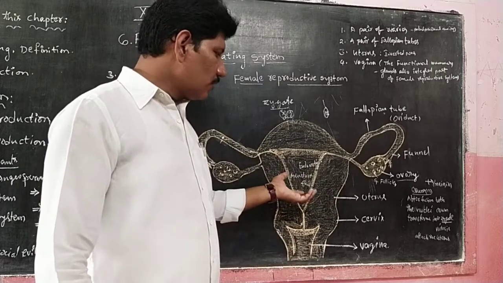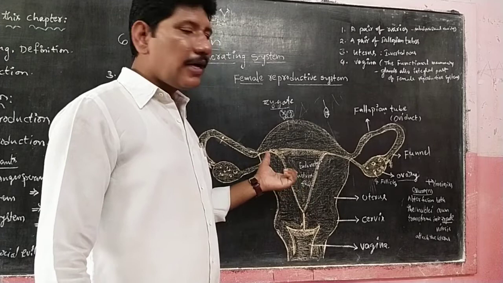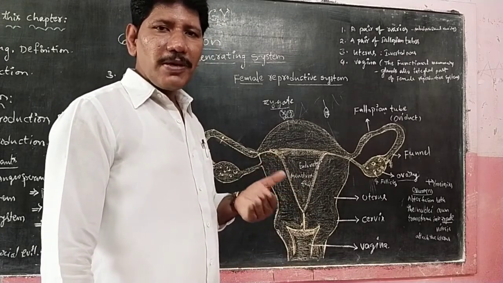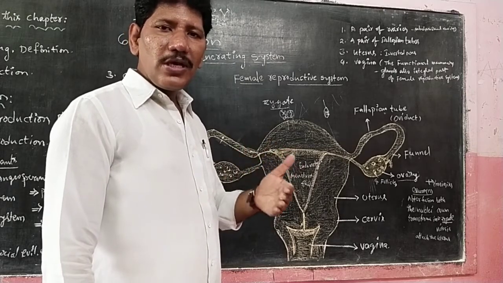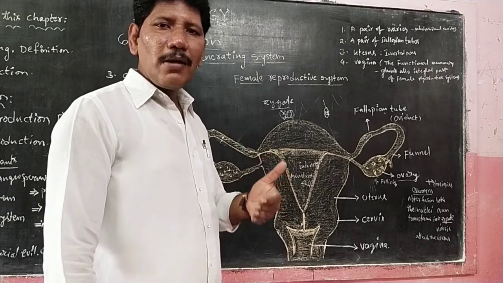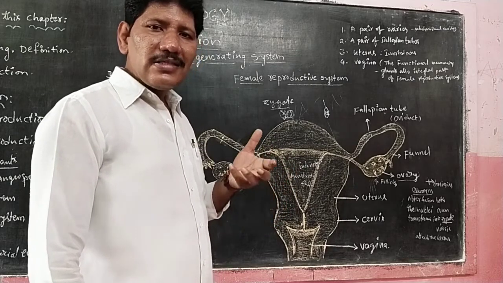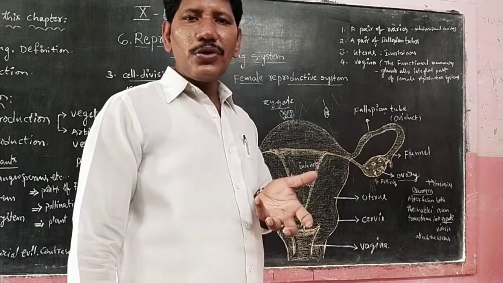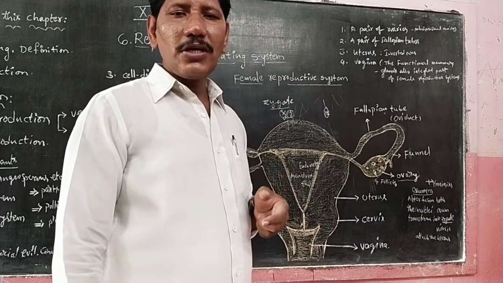Is that clear, children? So this is the information about the female reproductive system. In the next part we are going to explain how the amnion, chorion, placenta, umbilical cord and yolk sac, all these layers, give mechanical support, and how childbirth takes place. That we are going to discuss.